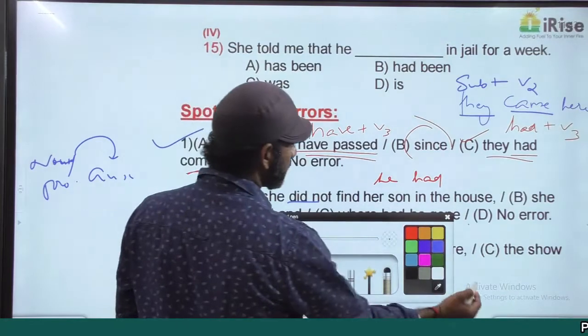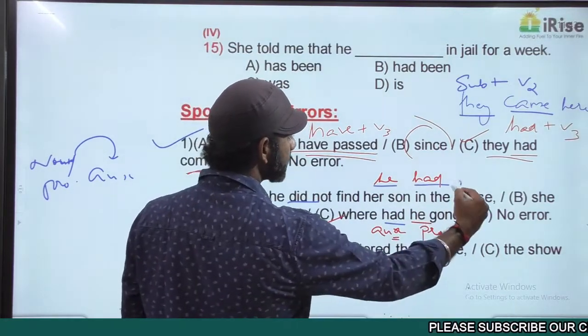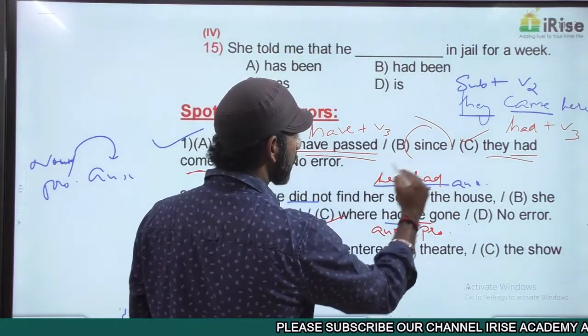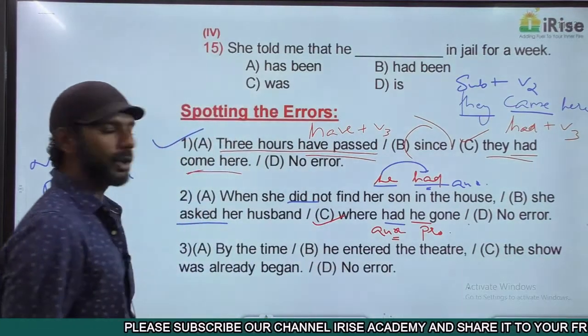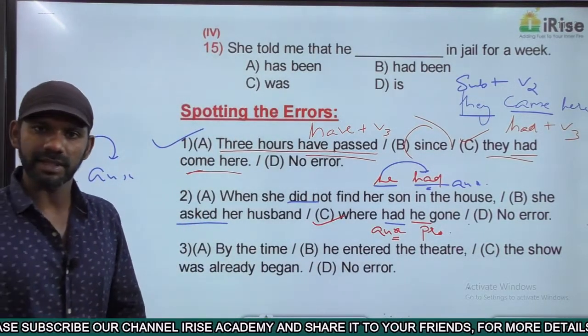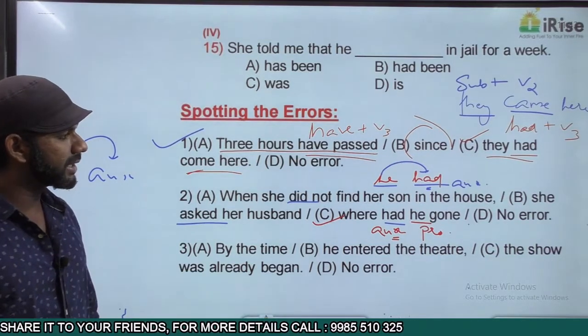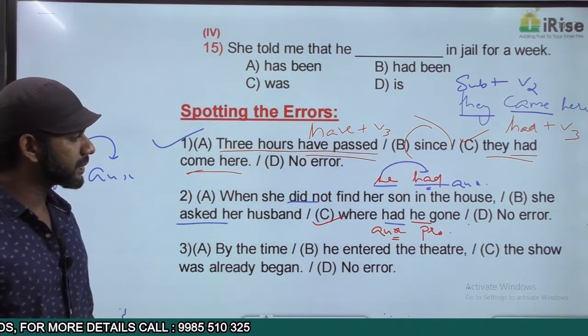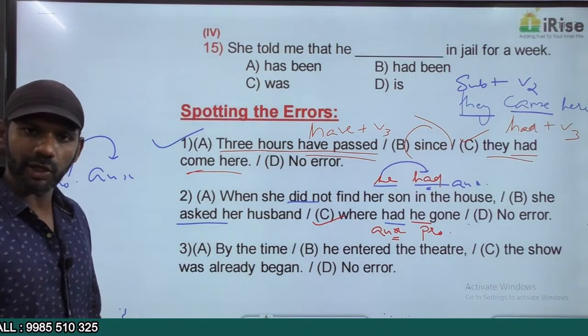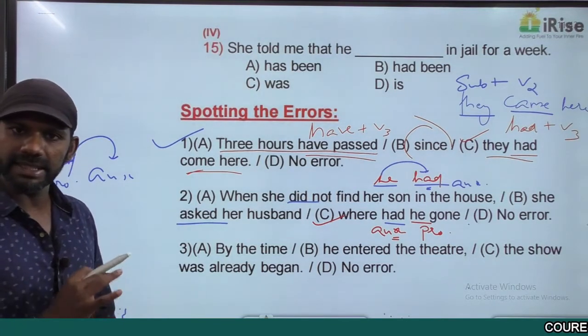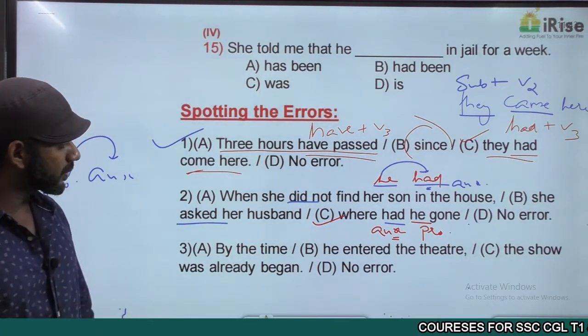He is the pronoun here. Had is the auxiliary verb. The auxiliary verb is coming after the pronoun. It is not an interrogative statement. So the correct statement must be when she did not find her son in the house, she asked her husband where he had gone. Now the whole statement is grammatically correct. Come to the next one.